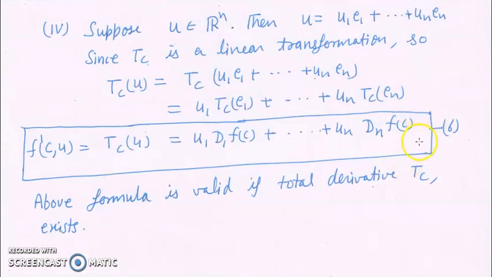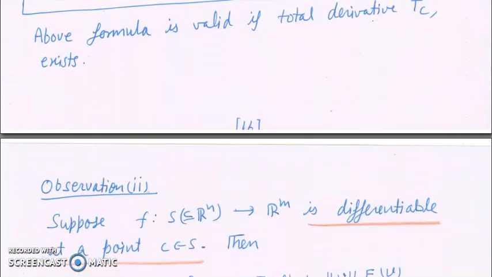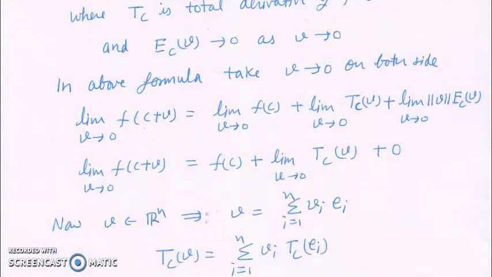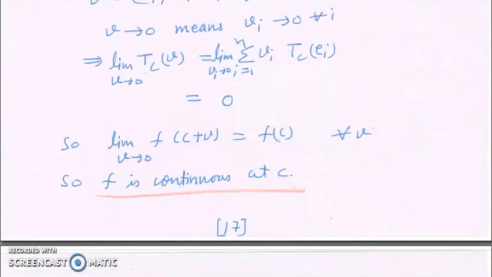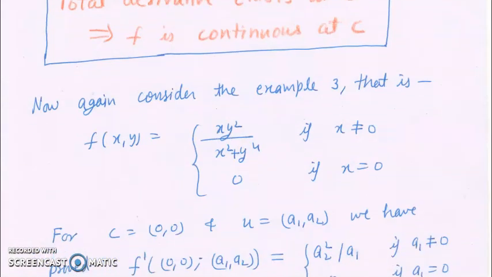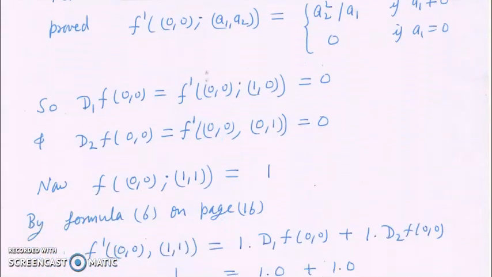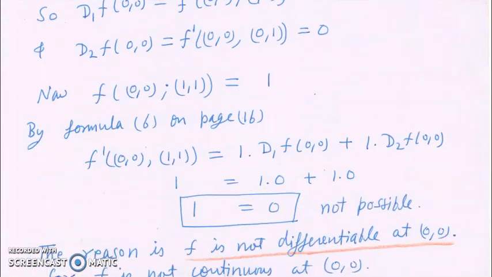Let us see whether this formula is valid for that example or not. We have taken u to be (1, 1). So f'(0, 0; 1, 1) = 1 times D1 f(0, 0) plus 1 times D2 f(0, 0). So 1 = 1 times 0 plus 1 times 0, so 1 = 0. How is it possible? This is not possible. So this formula is not valid.